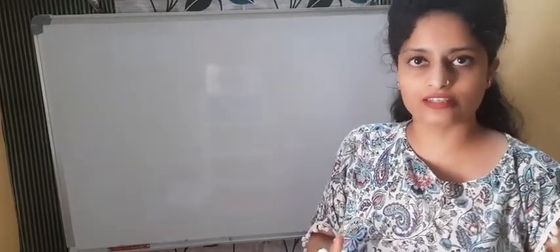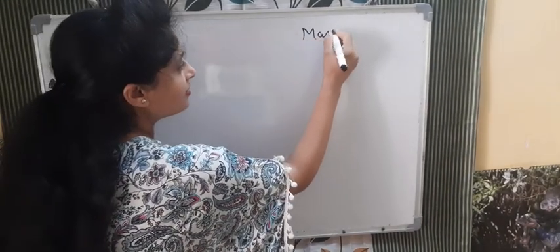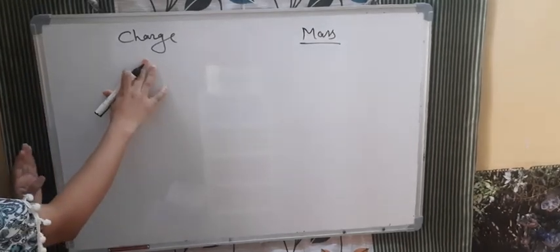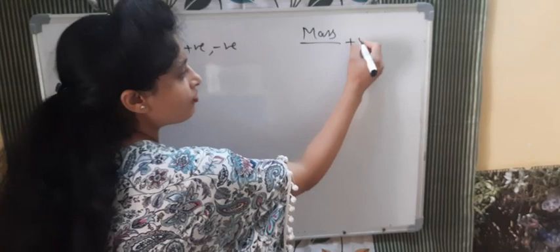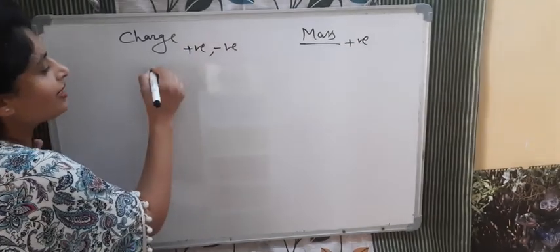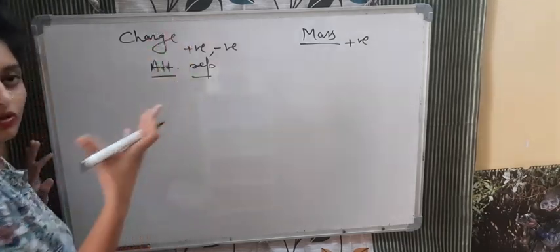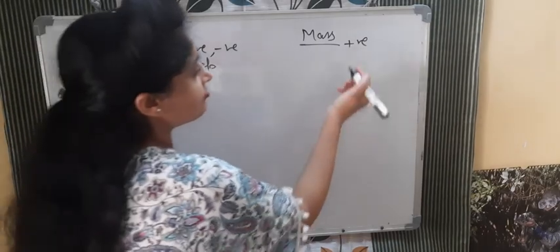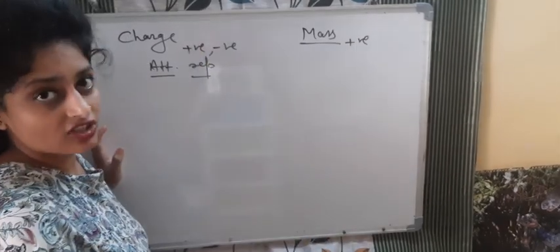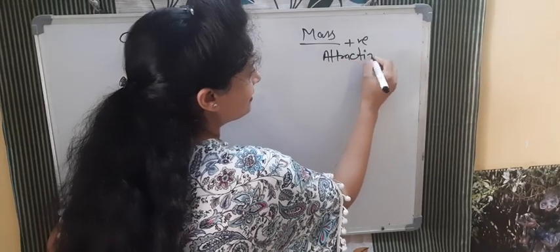But there are some differences also. So what are the differences that we will see between charge and mass? First, very clear: there are two kinds of charge, positive and negative, while mass is always positive. Second, force between charges may be attractive or repulsive. If they are the same kind of charge, they repel. If they are the opposite kind, they attract. With mass, when we apply gravitational force between the masses, the force is always attractive.